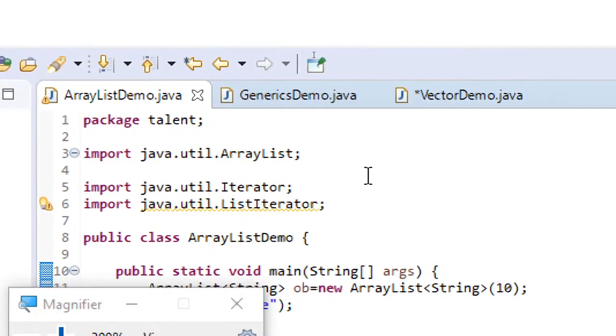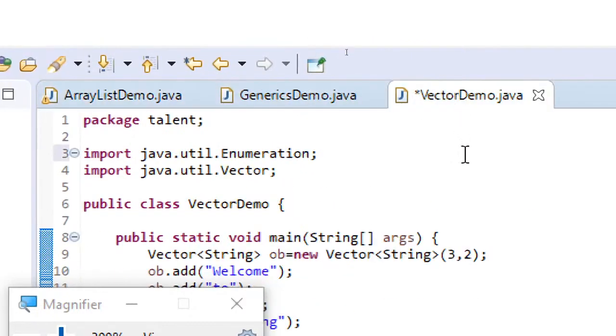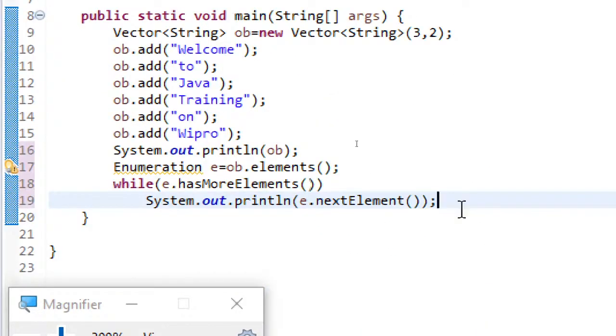So remember, the Iterator interface came only from Java 1.2 onwards, whereas Enumeration has been there since Java 1.0, but Enumeration can be used only over legacy classes like Vector, Hashtable, Stack, Dictionary, Properties, like that. Only over legacy classes can you use this Enumeration interface.